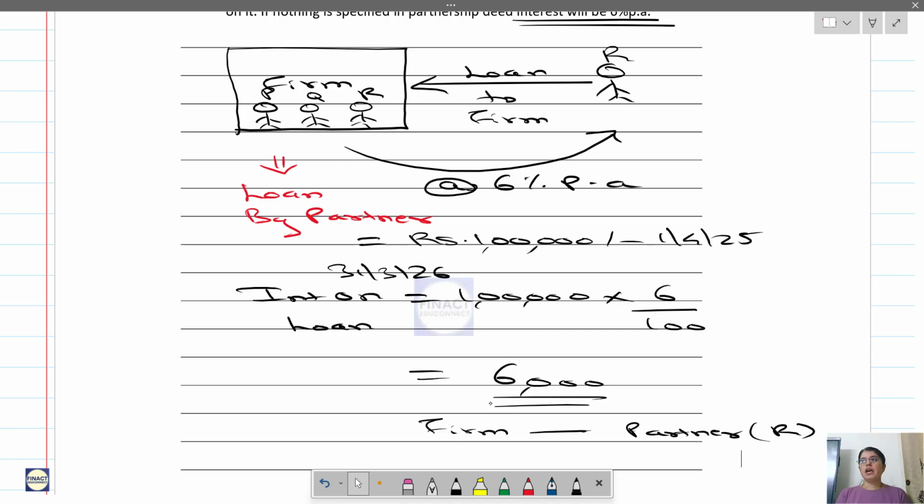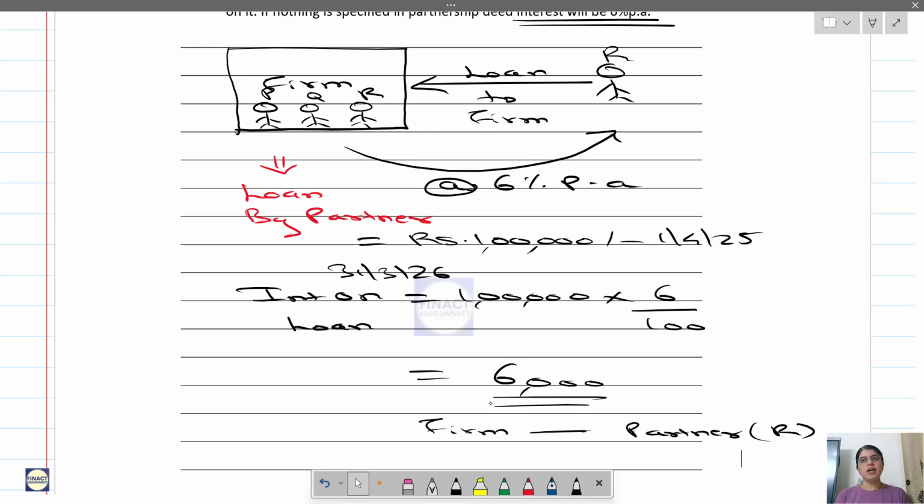Now see here, whatever we have seen, interest on capital, interest on drawings, then partner's salary, then partner's commission, all this whatever we have seen, interest on loan to partner, interest on loan by partner, everything needs to be mentioned in the partnership deed. There has to be a clause in the partnership deed mentioning that if there is interest on loan, what should be the rate, interest on capital, what should be the rate, interest on drawings, what should be the rate, partner's salary, how much should be given, partner's commission, how to calculate that. Everything should be there in the partnership deed.